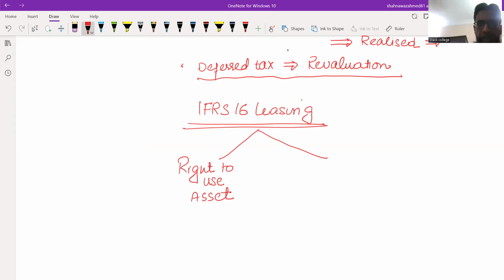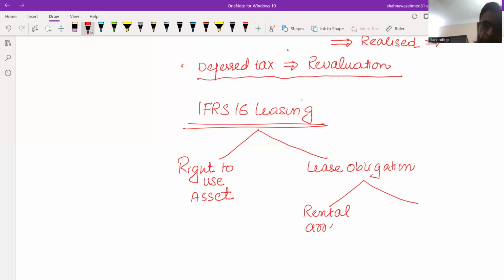And then we have to deal with the lease obligation. You might be given a lease obligation to calculate when rentals are paid in arrears, or a case might be given where rentals are paid in advance at the beginning of the year.